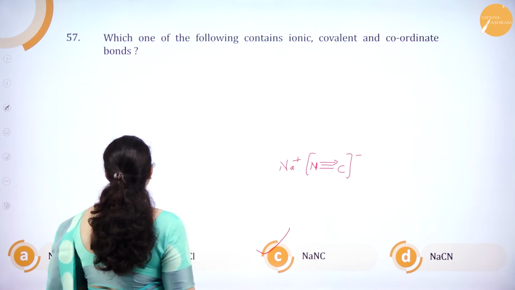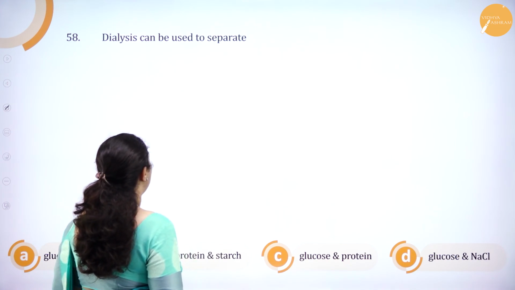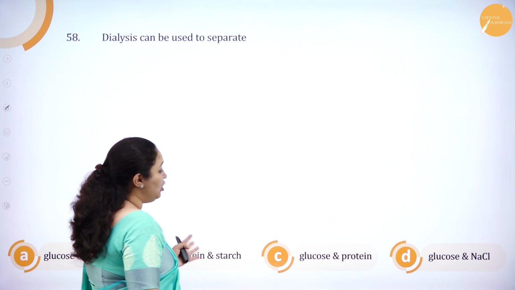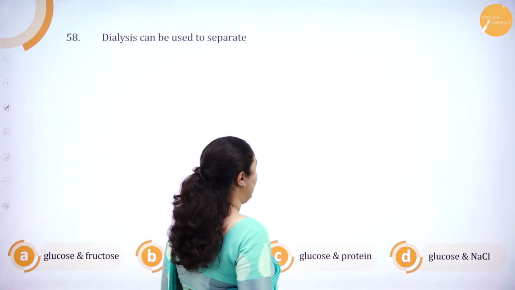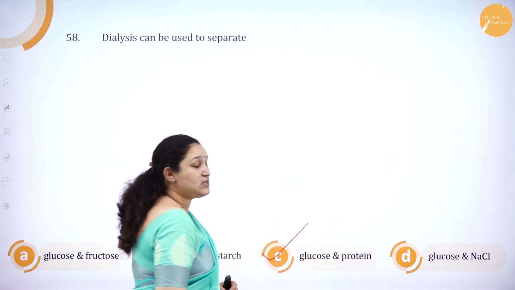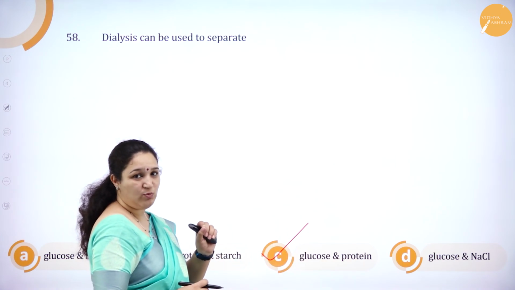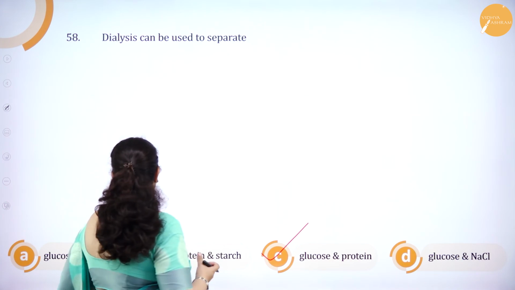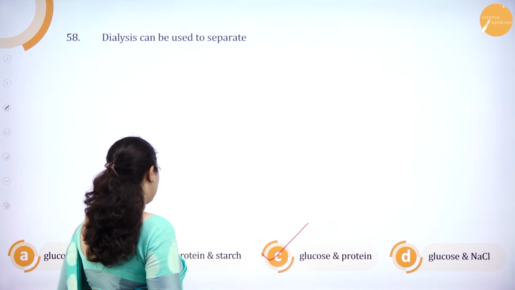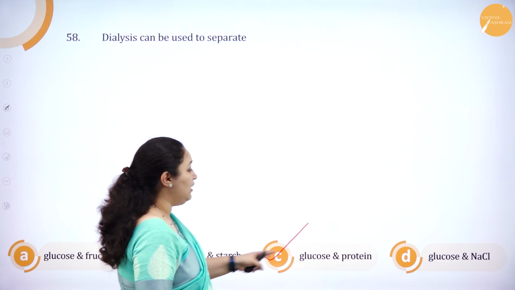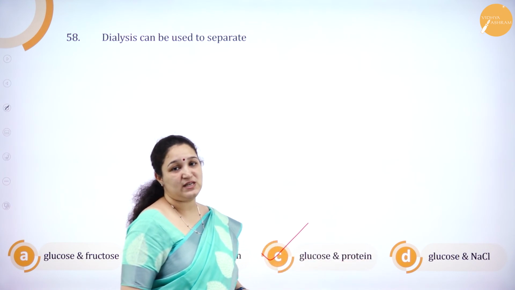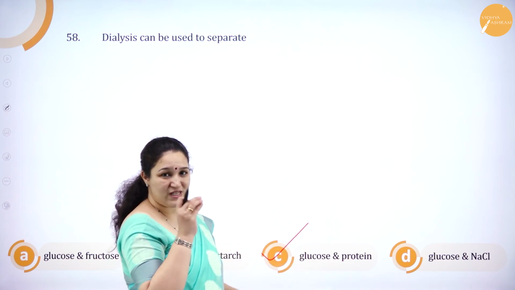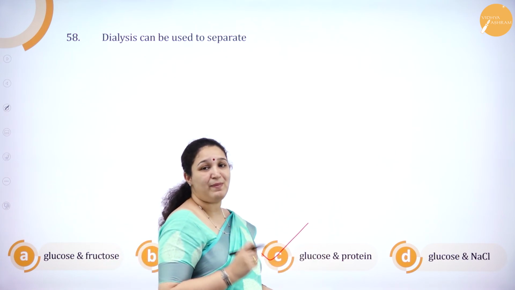So next question is, dialysis can be used to separate glucose and fructose, protein and starch, glucose and protein, glucose and NaCl. It is glucose and protein. Glucose is a small molecule, proteins are big molecules, so they are easily separated. Whereas glucose and fructose have almost the same size, protein and starch both are big, glucose and NaCl both are small in size, so you cannot separate them by dialysis. You can separate glucose and protein. Glucose has a smaller size compared to that of protein, which is a macromolecule.